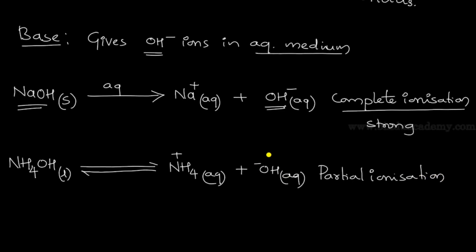Therefore, the quantity of OH minus in a reaction mixture is less. So now this base is termed a weak base. Hope you understood what a strong acid, strong base, weak acid and weak base are. Now this is all about the acid-base concept of Arrhenius.